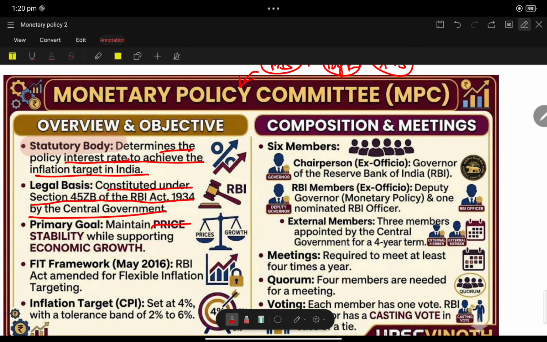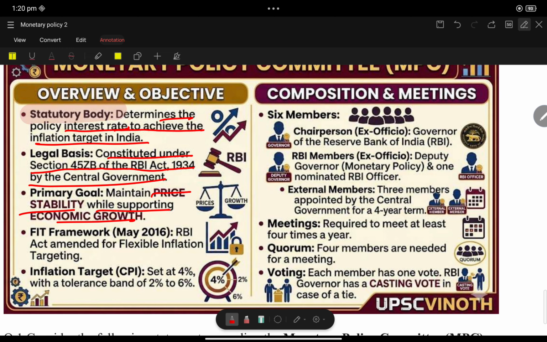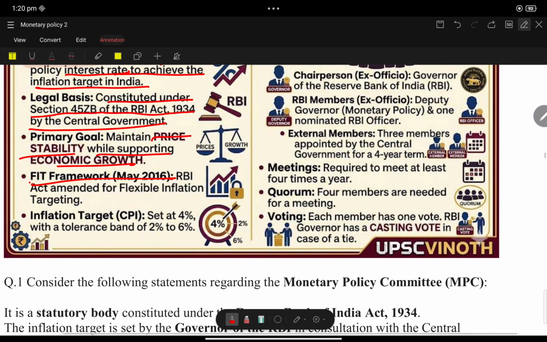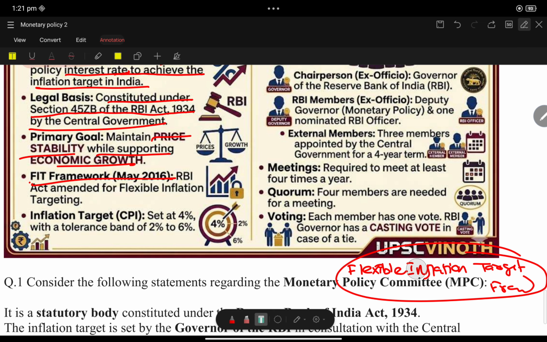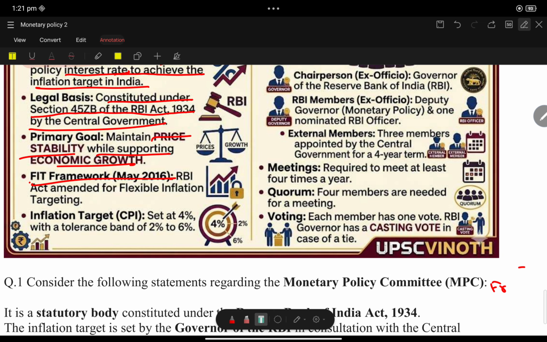What is their primary goal? Price stability while supporting economic growth. This is their aim. What is the framework? The flexible inflation target framework. Now the inflation target is set at 4%, with a tolerance band of 2 to 6%. It should not go above 6% and should not go below 2%.